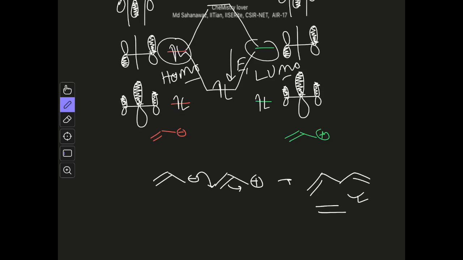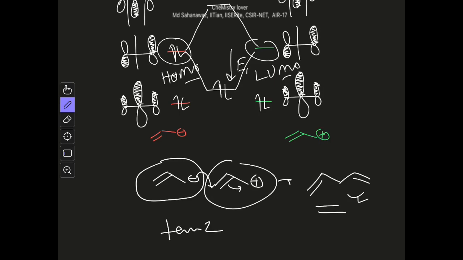The first term, the repulsive interaction, we are not considering, so we are considering the second two terms. In the second term we had the Coulombic interaction. In this case it is negatively charged and it is positively charged, so there will be a Coulombic attraction between them. And term 3 is the orbital overlap.